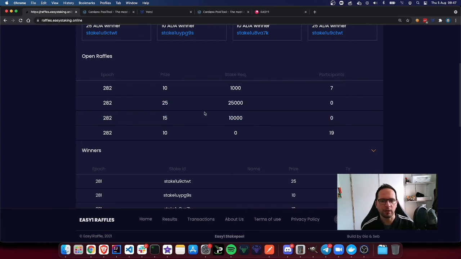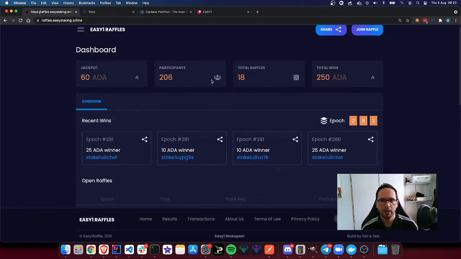And if you have a large enough wallet, I may even recommend to split it and move enough funds to the EASY1 Stake Pool to be able to compete for those raffles. Otherwise, you can move the full amount and help me and support me in growing my pool. I would like to remind you that those requirements can change in the future, and I can even introduce larger prizes. So maybe one day, as I was mentioning earlier on, I can make one-off or periodic monthly prizes of 50 ADA or more.